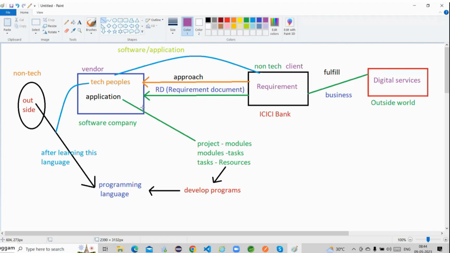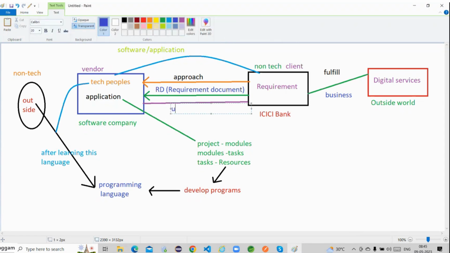UD means understandable document. That means whatever the requirement we have, this is how we have understood it. Please confirm whether that understanding is correct or not. That's why we have to send this document, the understandable document, guys.